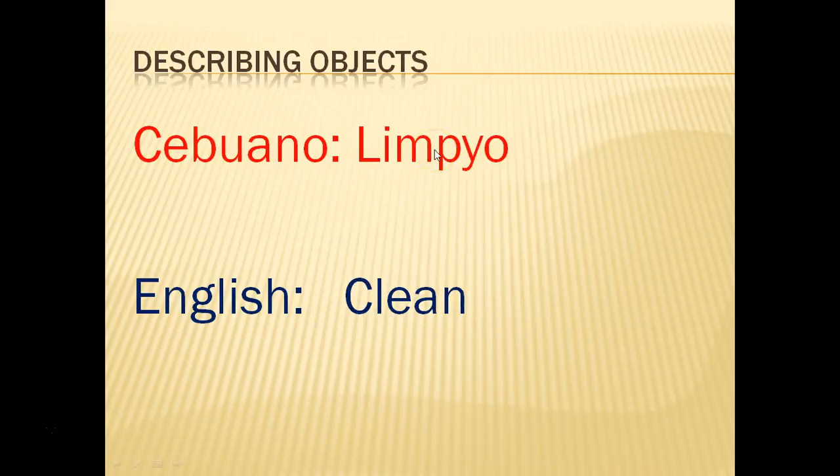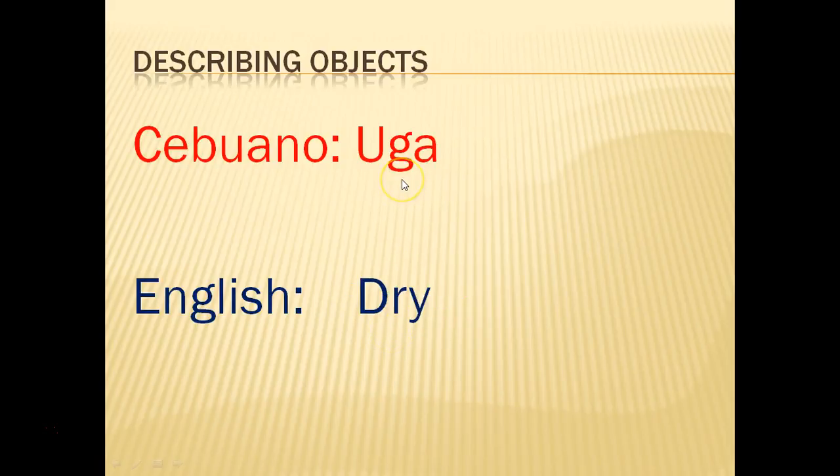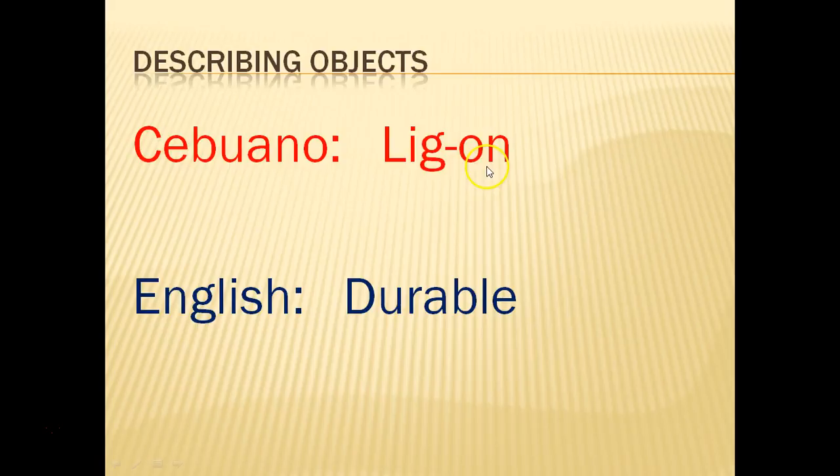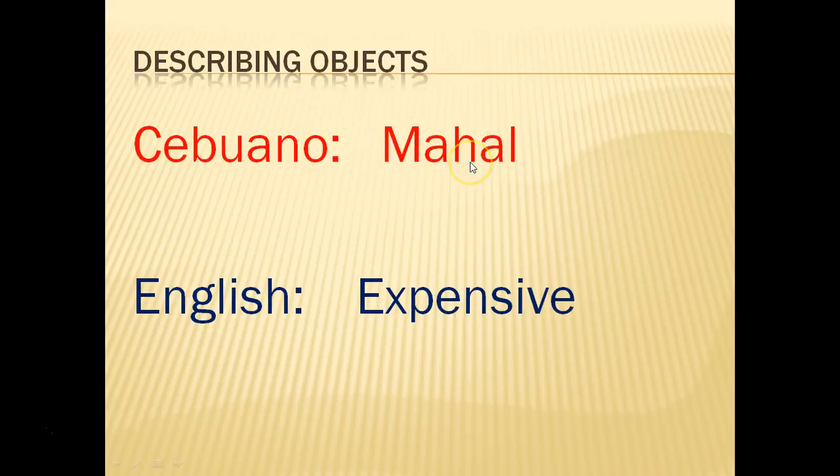Limpyo. The word limpyo here in Cebuano is clean in English. Uga is dry. Ligon. The word ligon here in Cebuano, in English, is durable. Mahal. In Cebuano, if you say mahal, in English, that is expensive.